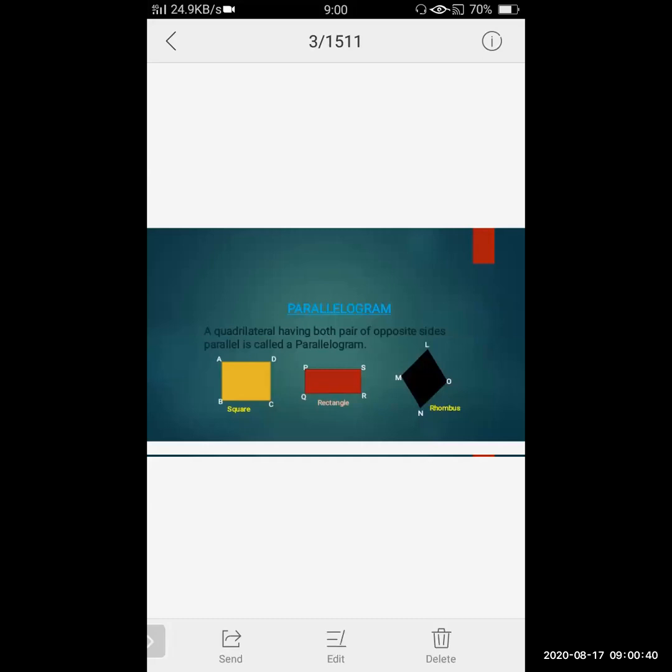Now all these are the types of the quadrilateral. Now quadrilateral, parallelogram. What is that? In English you must have studied common noun and proper noun. If I say fruit, and in that fruit mango, is it a common noun or proper noun? Yes. So here also the same thing. Quadrilateral is a common noun. And in that quadrilateral we have different types. So square, rectangle, parallelogram, rhombus, they are the proper nouns.